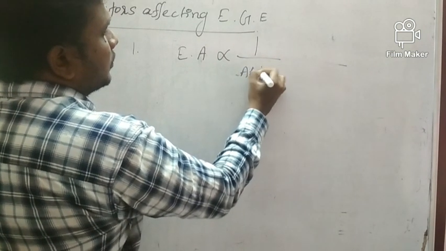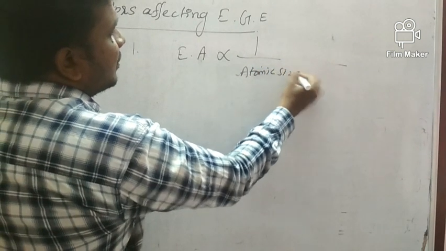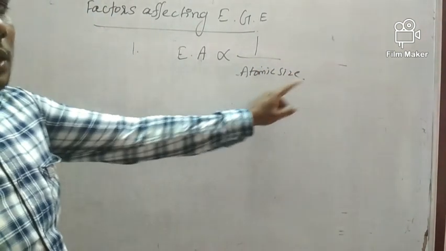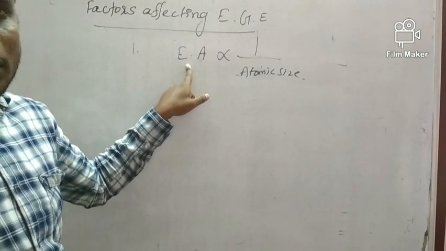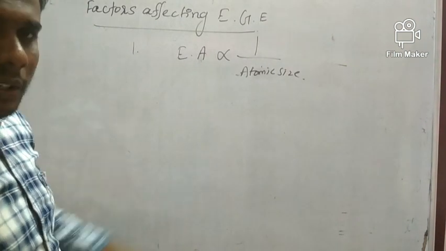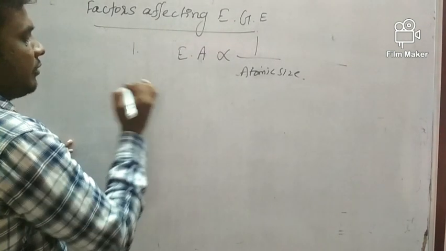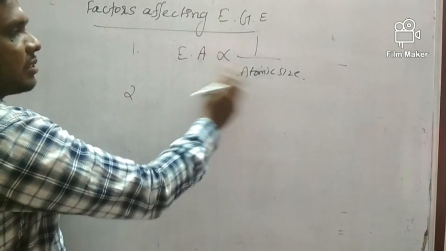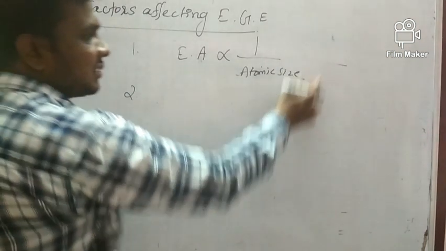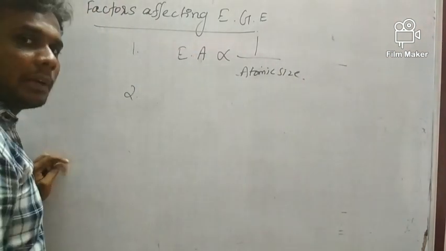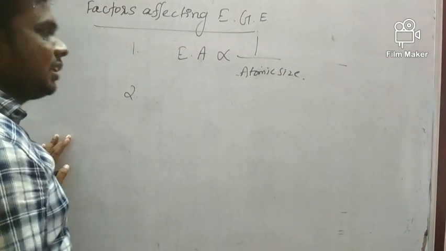Atomic size. So when atomic size decreases, what will happen? Electron affinity increases. Okay, so we will see that along the period and along the group. First, we just need to know what the factors are. Electron affinity is inversely proportional to atomic size. If atomic size decreases, electron gain enthalpy or electron affinity will increase.